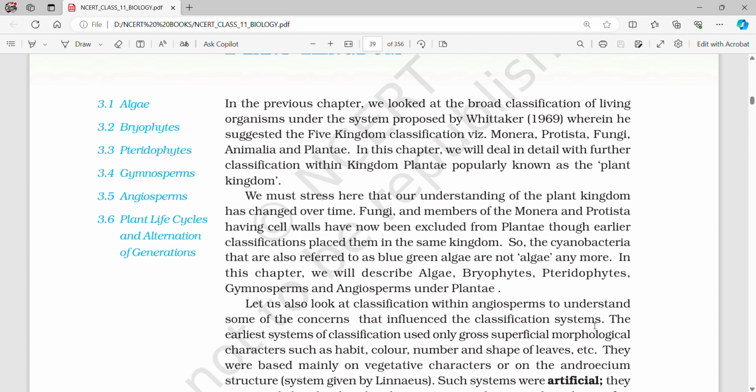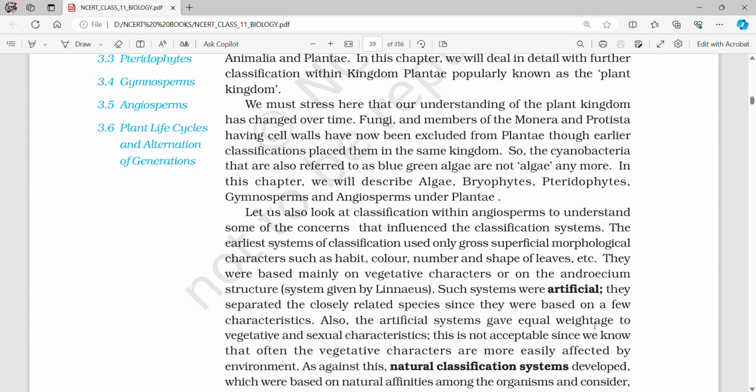Let us also look at classification within angiosperms to understand some of the concerns that influence the classification systems. The earliest systems of classification used only gross, superficial morphological characters such as habit, color, number, and shape of leaves, etc. They were based mainly on vegetative characters or on the androecium structure system given by Linnaeus.